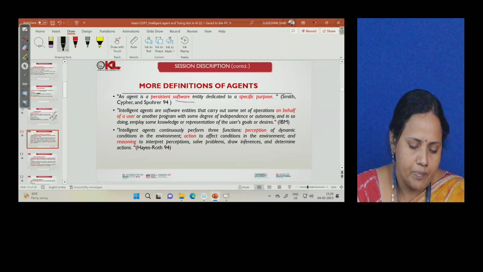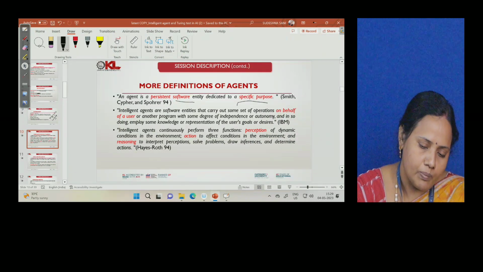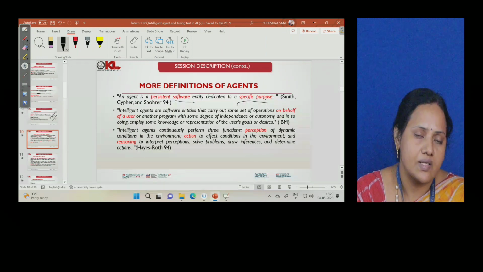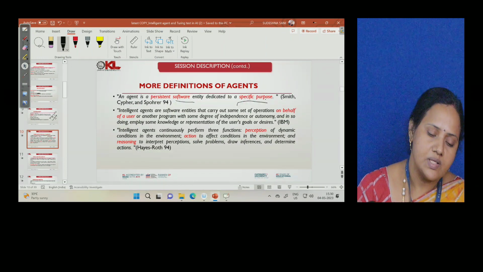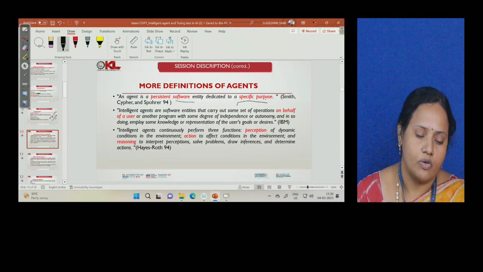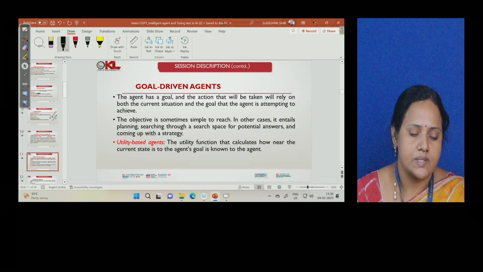Specific purpose in the sense it is not going to be generic. Whatever problem it takes in, it does only that specific task and gives you the output in the same way. Two more definitions are there, you can read them, it will be useful for a better understanding of the concepts.